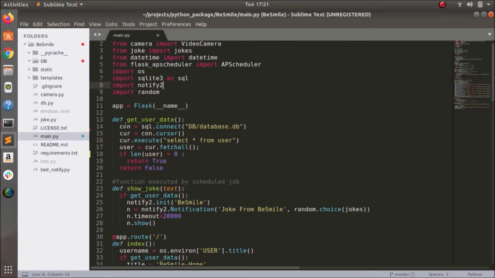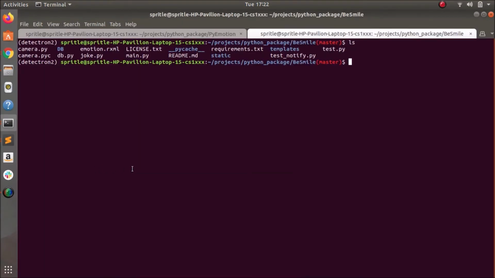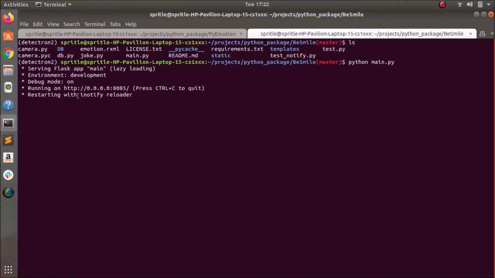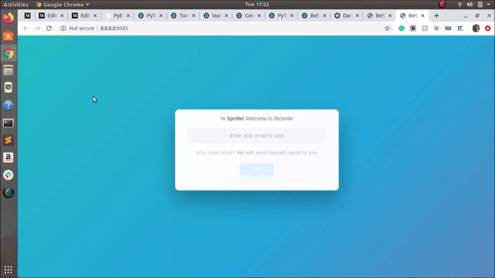This is the BSmile app's folder structure. I am going to run the application. We need to open this link. Yes, the BSmile app is starting.